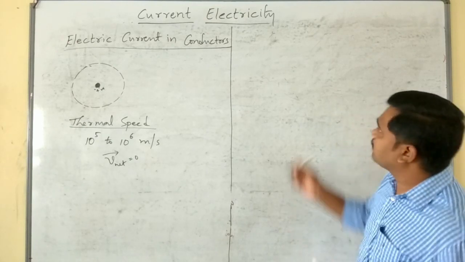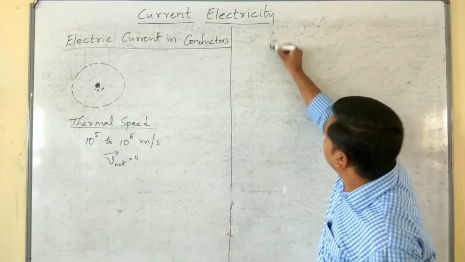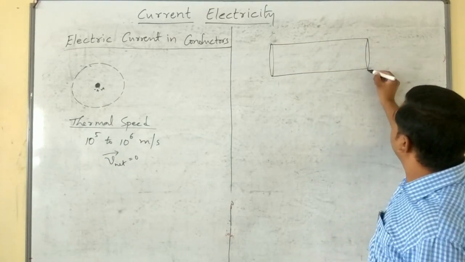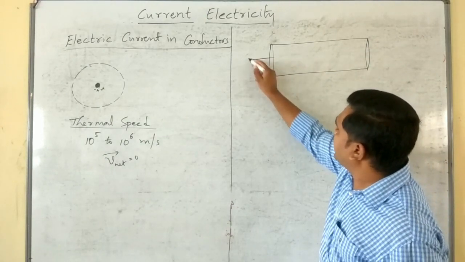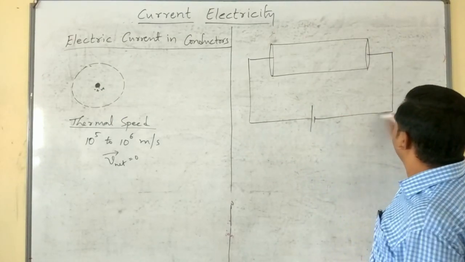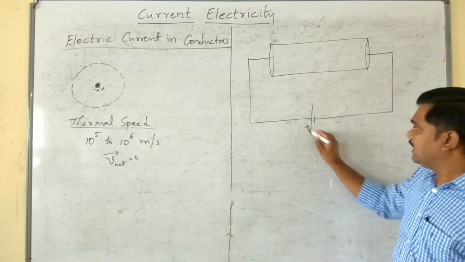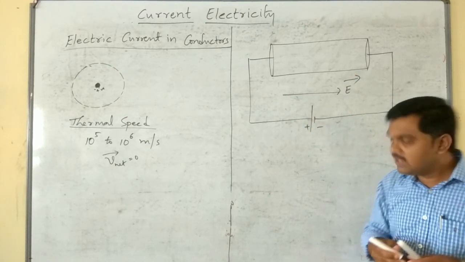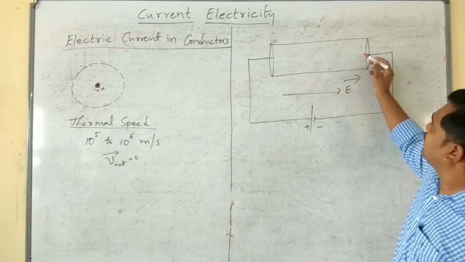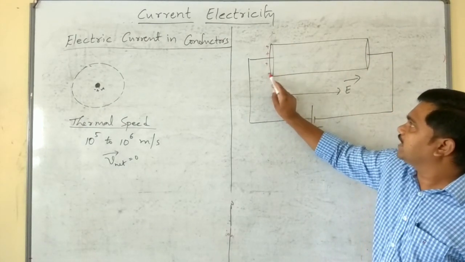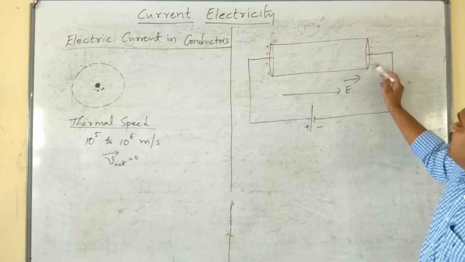motion. Here what happens, when we connect a conductor to an external battery, which is the source of potential difference, indirectly we are applying an electric field in this direction. Now the electrons present, since it is positive, we can expect positive here and negative here.